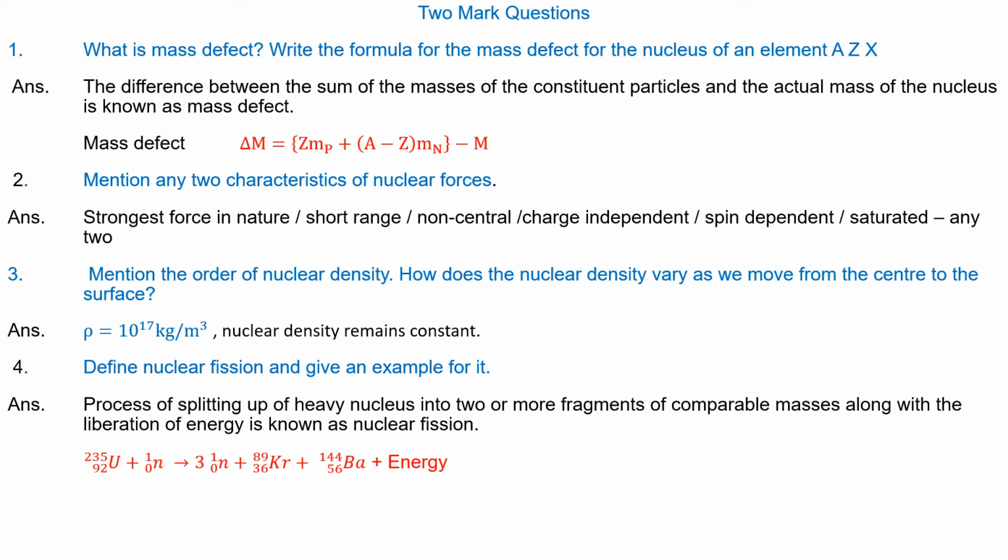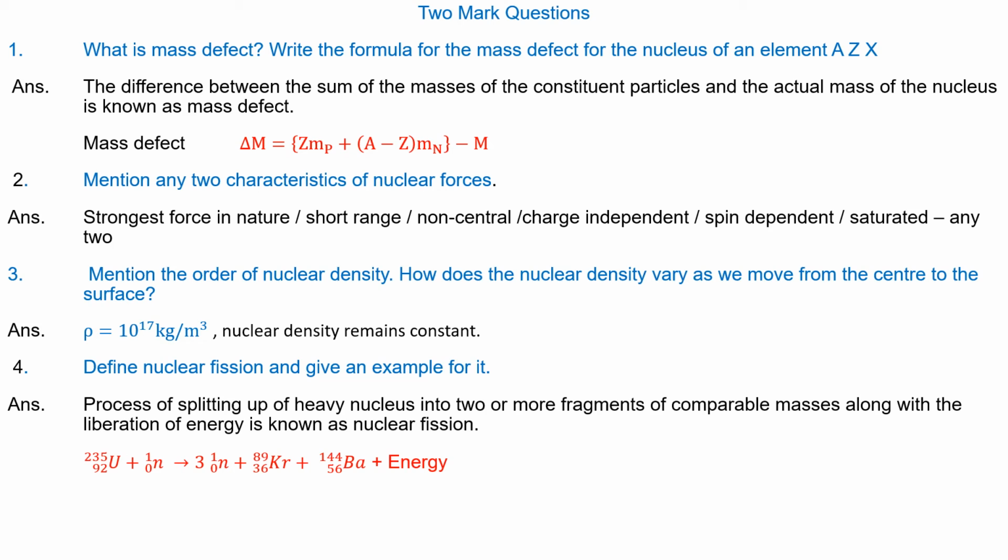Question number 3. Mention the order of nuclear density. How does the nuclear density vary as we move from center to the surface? Answer. Nuclear density rho is given by rho is equal to 10 to the power of 17 kg per meter cube. Nuclear density remains constant as we move from center to the surface.